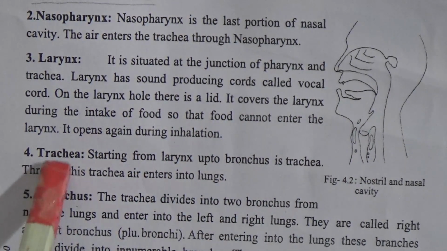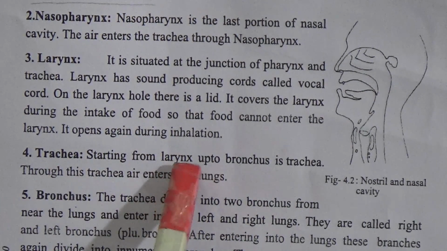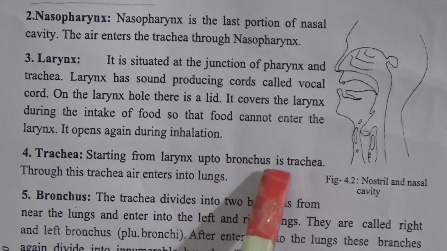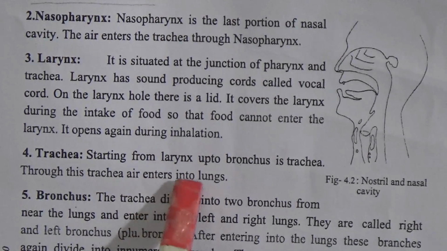Next organ name is trachea. Starting from larynx up to bronchus is trachea. Through this trachea, air enters into lungs.